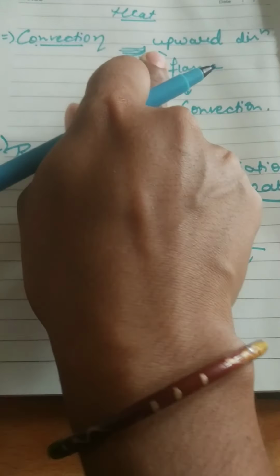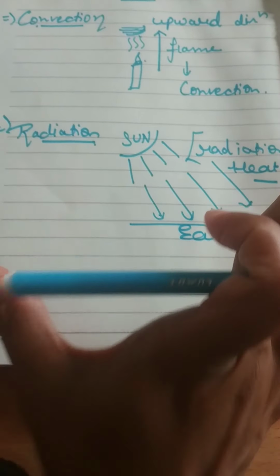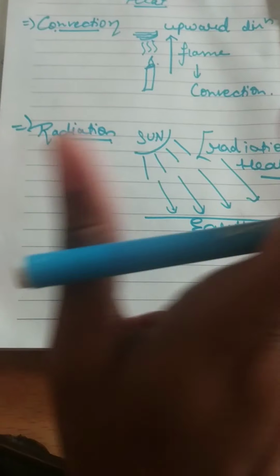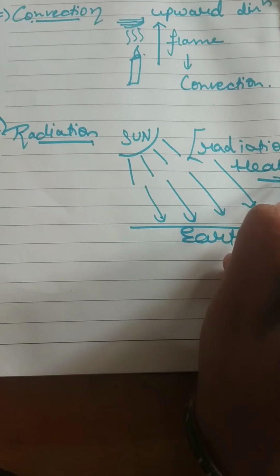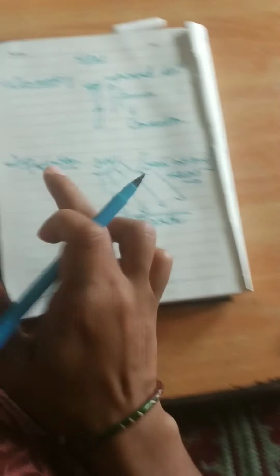In convection you can see only one-sided movement, and here you can see movement to the other sides and movement to spread areas, to larger areas. This is called radiation. Radiation is also a term for heat, and convection is also a term for heat. So you have to remember convection and radiation.